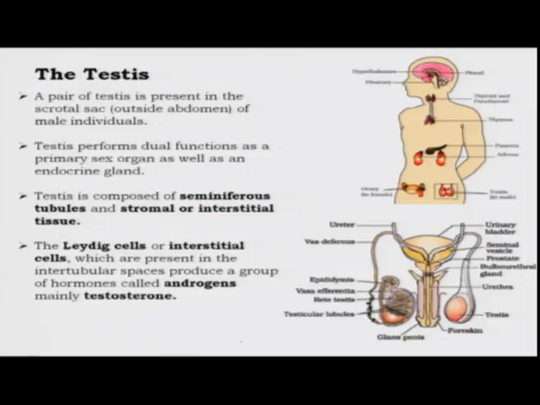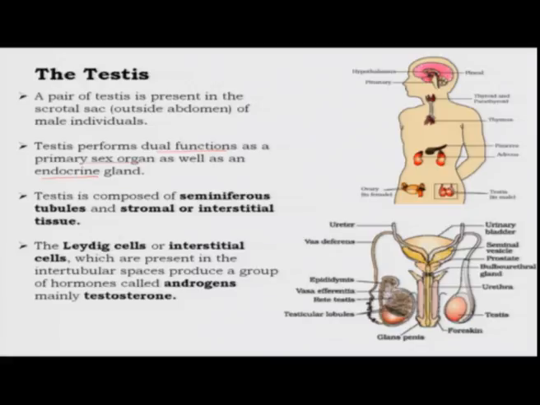So, lastly, there are two tissues left which are also producing very important hormones that are part of the reproductive system. These are the testes and the ovaries. A pair of testes are present in male individuals. The testes can perform two functions: it acts as a sex organ and also as an endocrine gland.